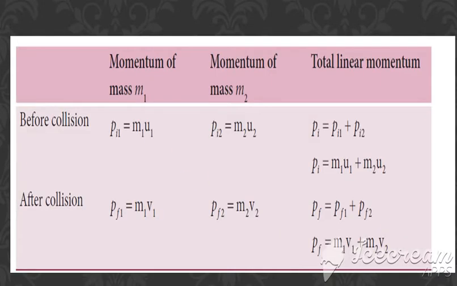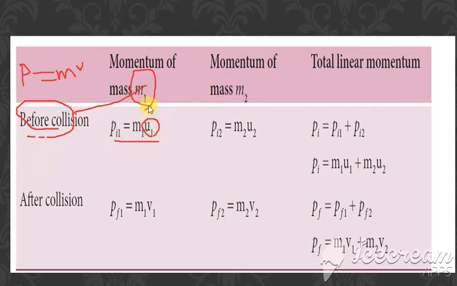Let us now write the formula for momentum. The general formula for momentum is P equals m into v. Now we write this for the particle m1 before collision. Before collision the velocity is u1, so it is m1 into u1.